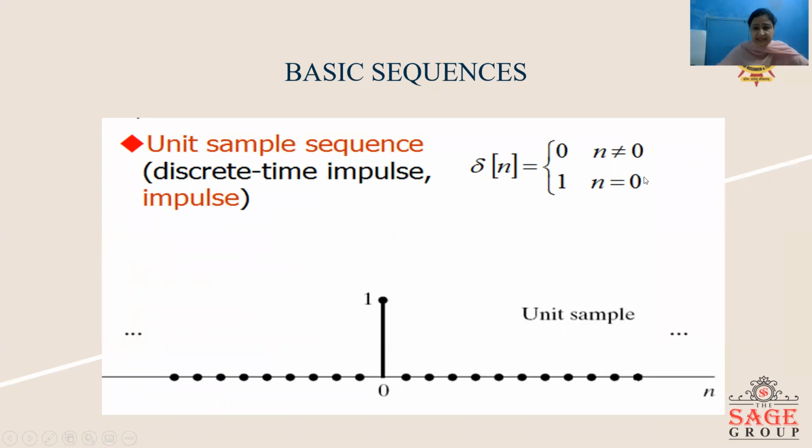Now, the basic discrete time signals, which are also known as sequences, will be discussed here. The first sequence is the unit sample sequence. Unit sample sequence is also known as the impulse sequence, which is represented by delta n. Delta n will have value 0 when n is not equal to 0, and it will have value 1 when n is equal to 0. Here we can see this in the diagram also.